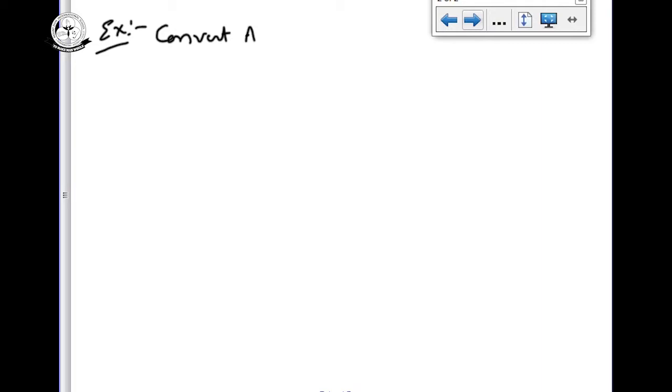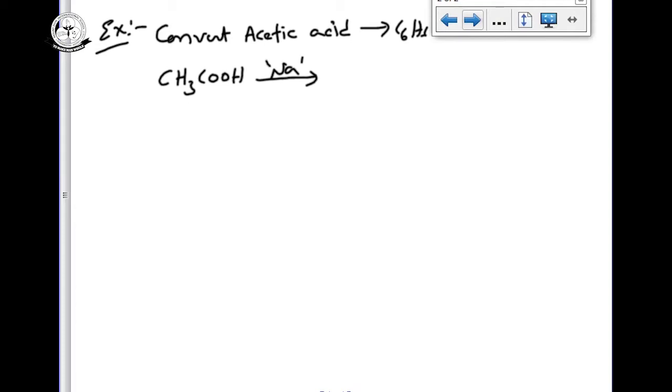How to convert acetic acid into benzene? Many times we see the acetic acid reaction, we do not see Kolb's electrolysis, we see only the reaction with sodium salt. So first I take the reaction with sodium to give sodium acetate, CH3COONa.